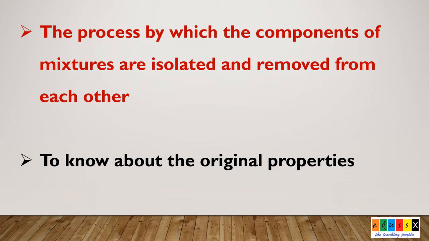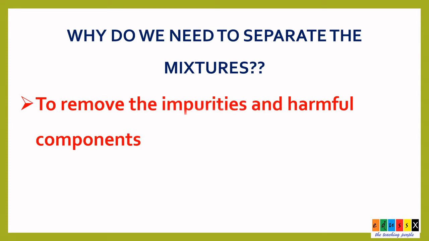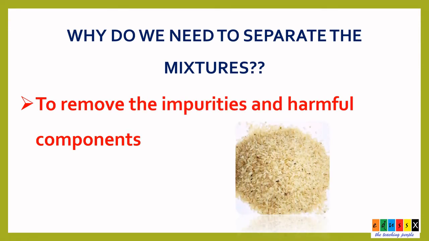Next is a question. When and why do we need to separate mixtures? First, when we need to remove impurities or harmful components from the mixture. For example, we pick the stones from rice, because stones are a harmful component. In order to remove the stones from rice, we use separation.